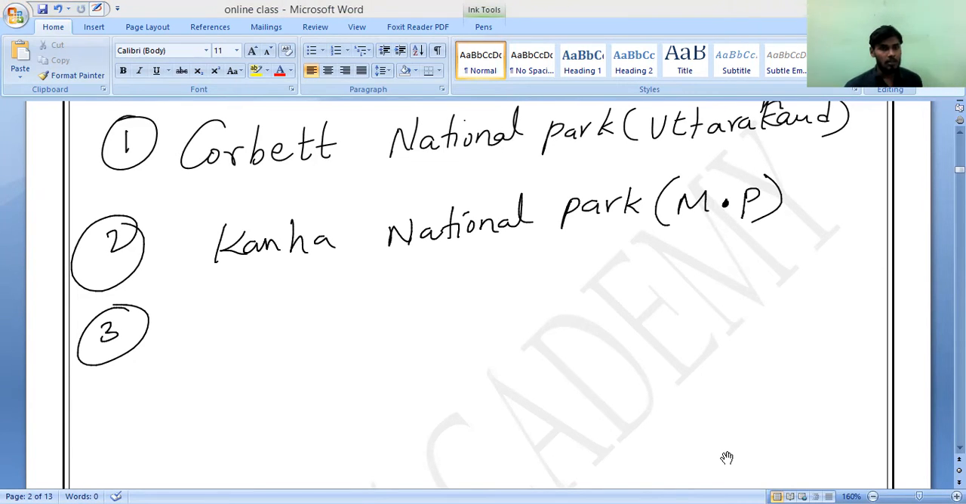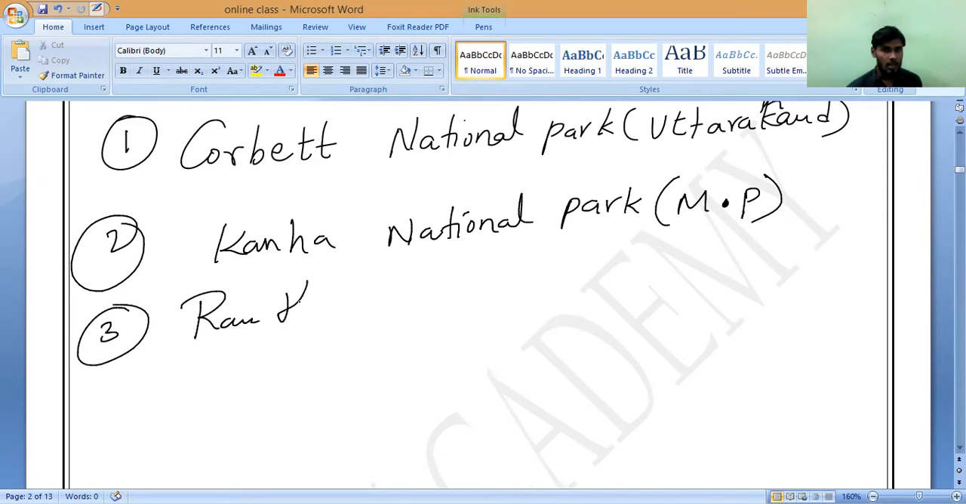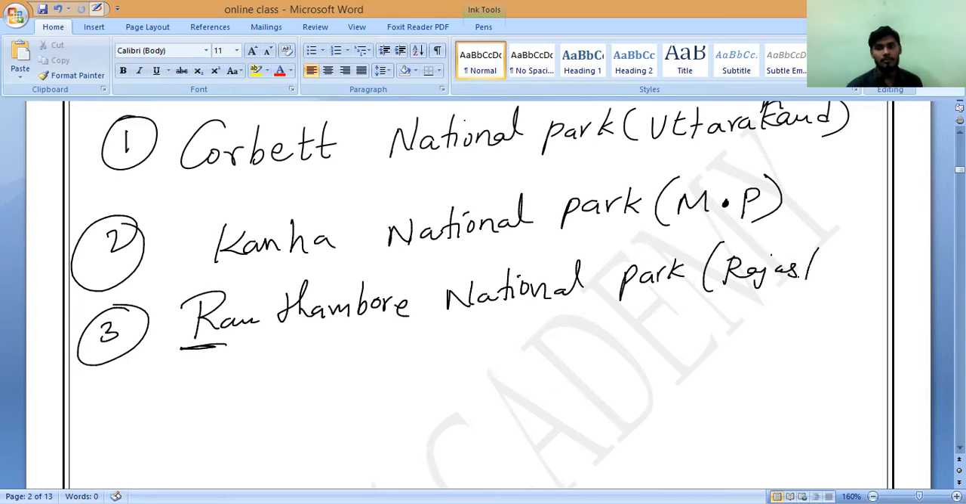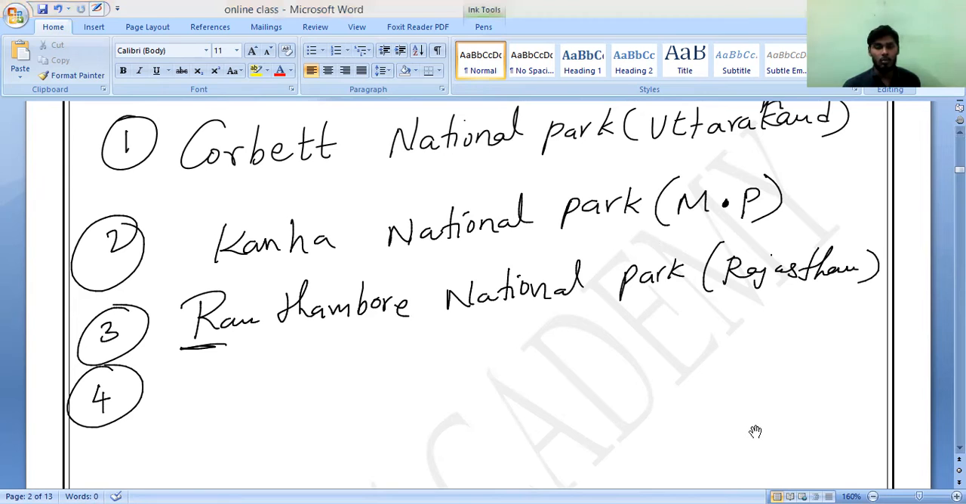Next, Ranthambore National Park. It starts with R. What is the state in India that starts with R? Rajasthan. Ranthambore National Park, Rajasthan. Nehru Zoological Park in Hyderabad is also famous nowadays, but it has not been included in the books till now.